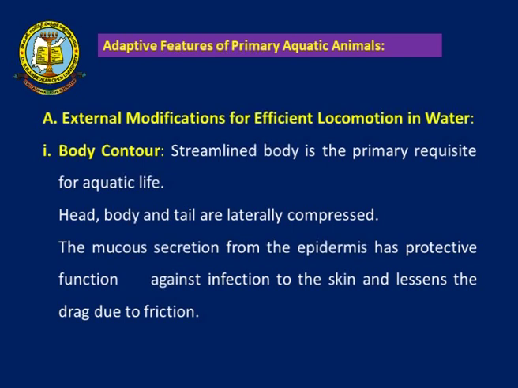Adaptive features of the aquatic animals: you can see the body contour. The body contour is completely streamlined, which is a primary requisite for an aquatic animal's life, wherein the head, body and tail are laterally compressed. There are mucus secretions from the epidermis, which help in protection from infections to the skin.